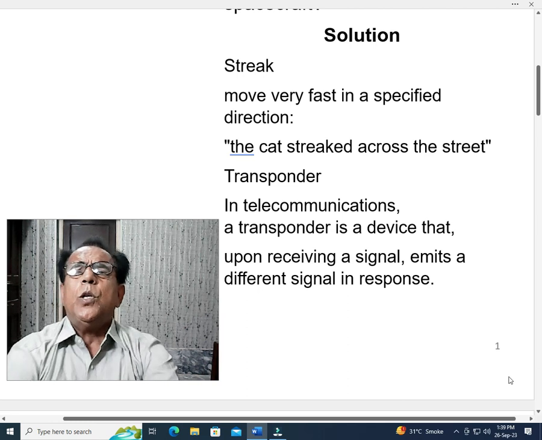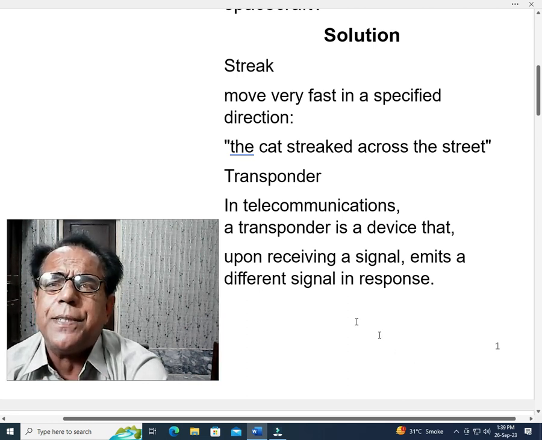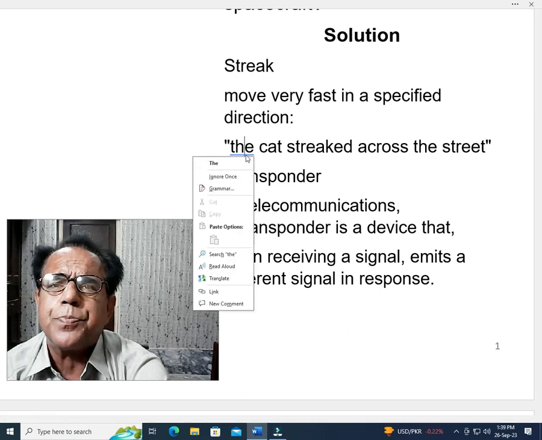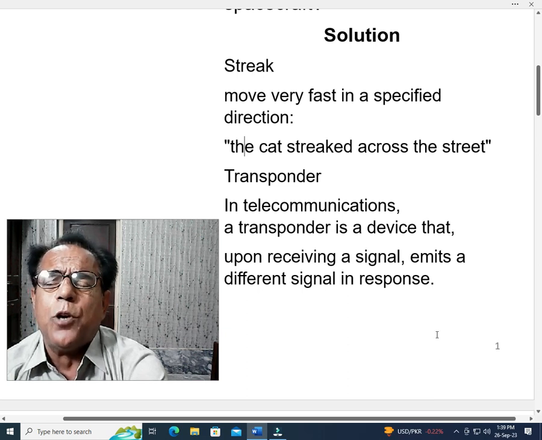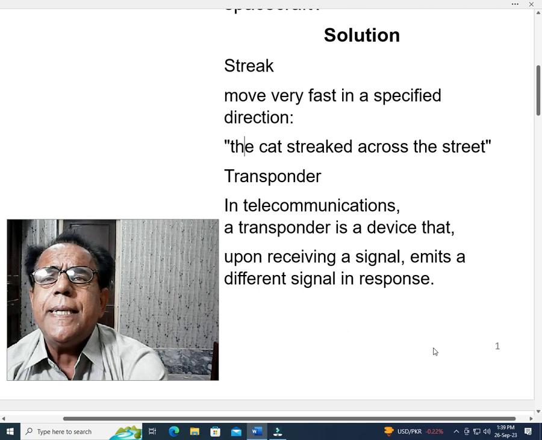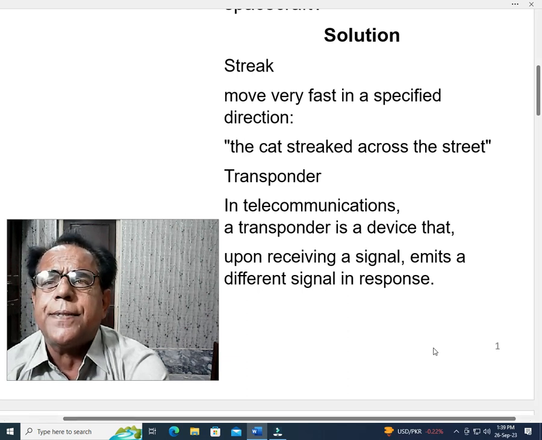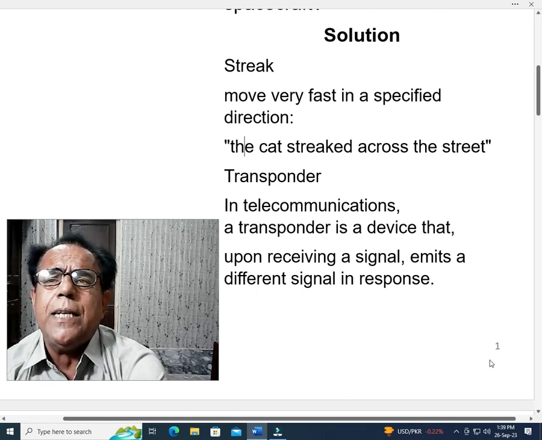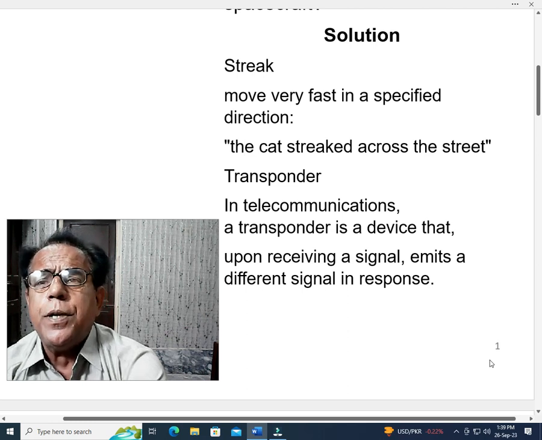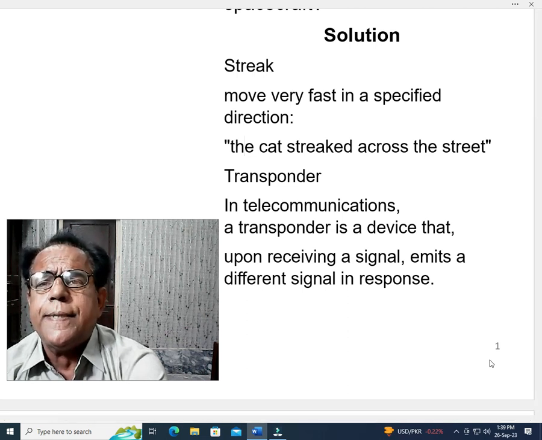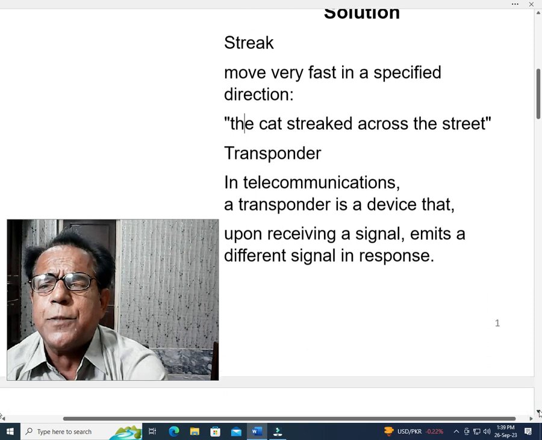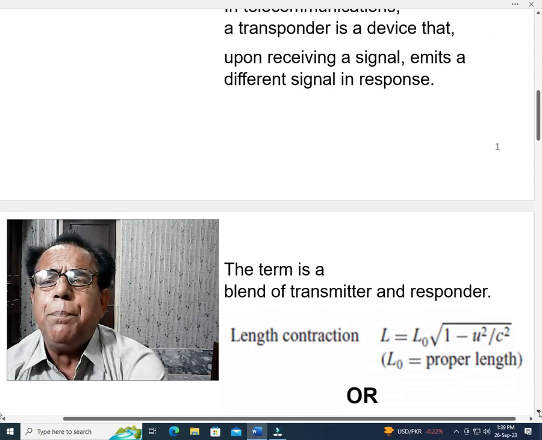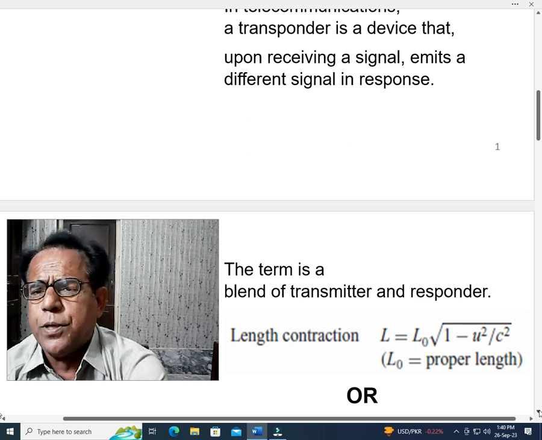Streak: move very fast in a specified direction. For example, the cat streaked across the street. Now we come towards the dictionary meaning of transponder. In telecommunications, a transponder is a device that upon receiving a signal emits a different signal in response. The term is a blend of transmitter and responder.